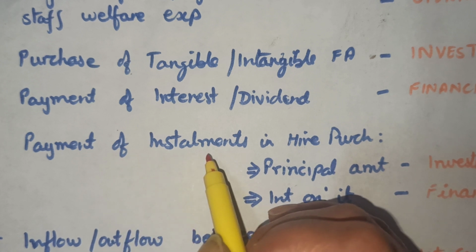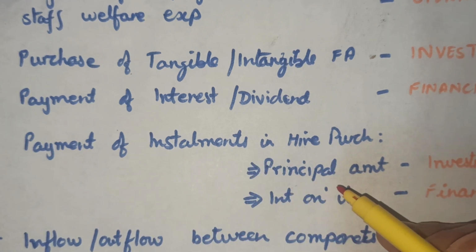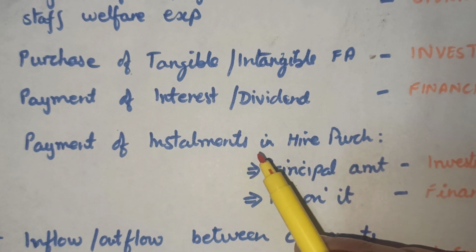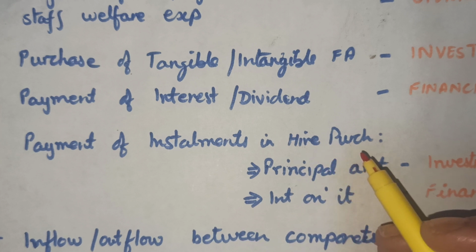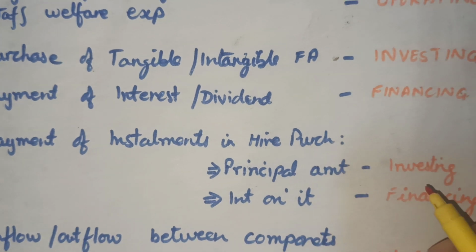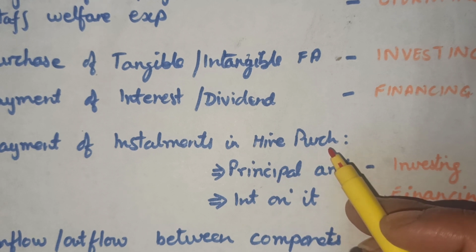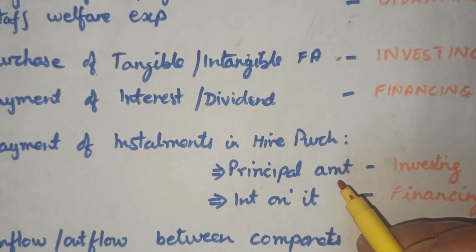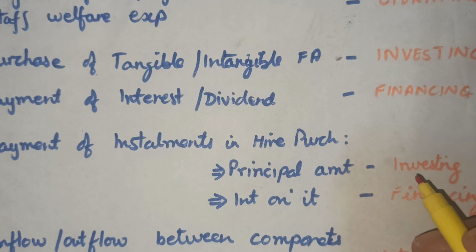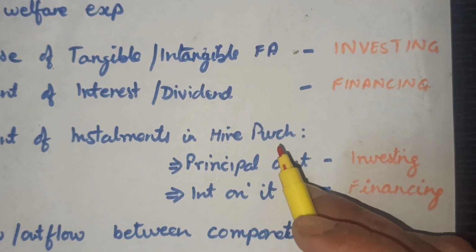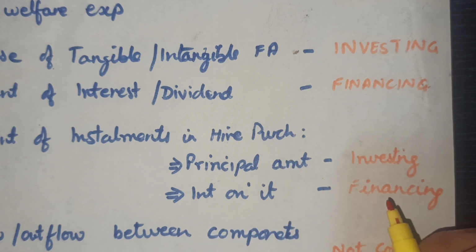Then payment of installments. Yesterday somebody asked me about installments, and I've detailed this out here. Payment of installments, in case we are making the payment for hire purchase, we bought something, the principal amount is always investing. We have purchased a fixed asset. Even if it is on hire purchase system, the principal amount that has already gone in form of cash will be investing activity, and the interest on the installment that has been paid will always be financing.